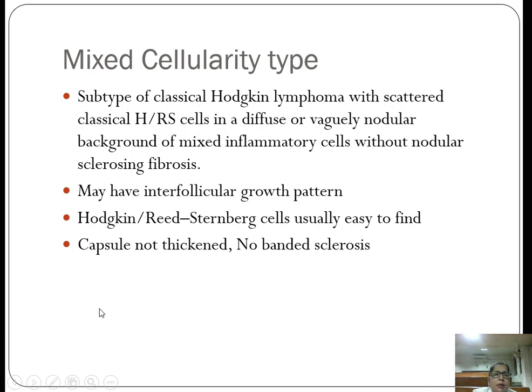Now mixed cellularity type is a subtype of classical Hodgkin lymphoma with scattered classical HRS cells in a diffuse or vaguely nodular background of mixed inflammatory cells without nodular sclerosing fibrosis. It may have interfollicular growth patterns, and Hodgkin or RS cells usually are easy to find in this subtype. Capsules are not thickened and no banded sclerosis is seen.